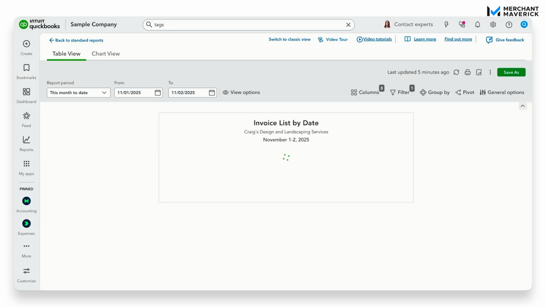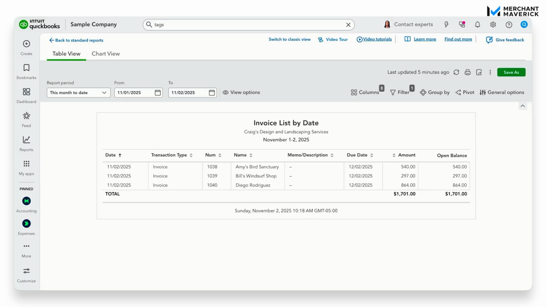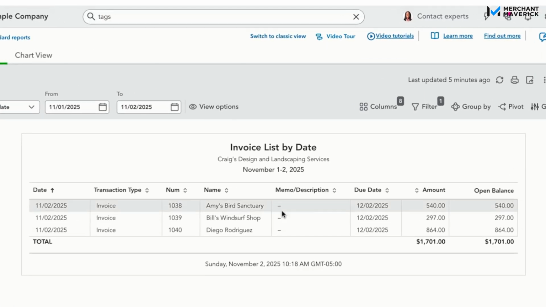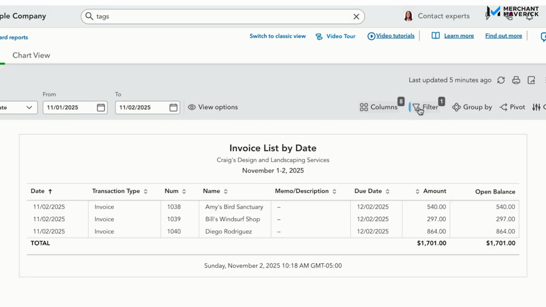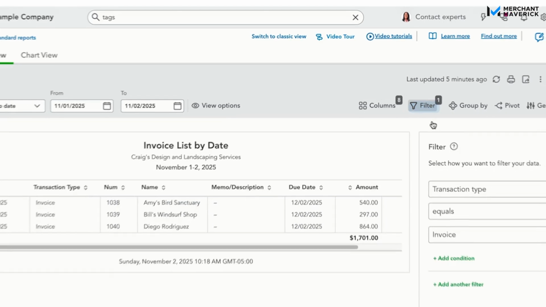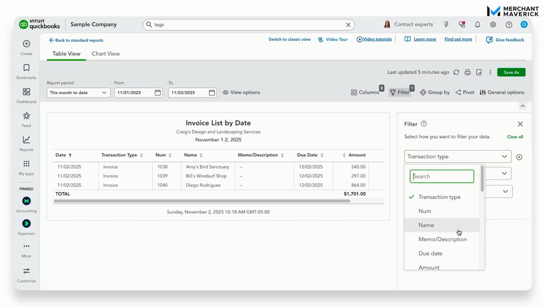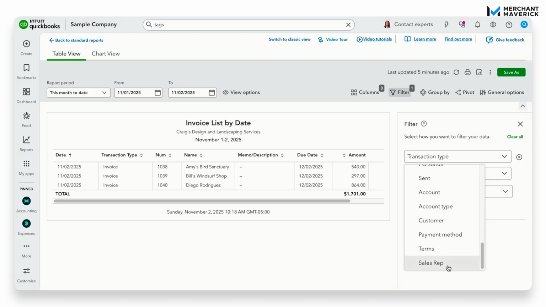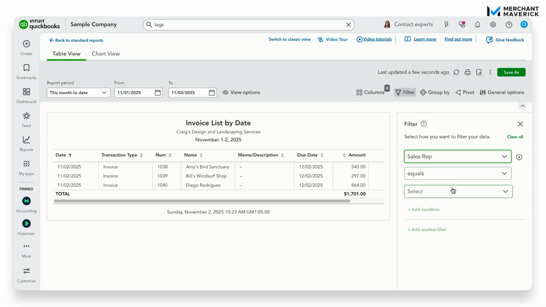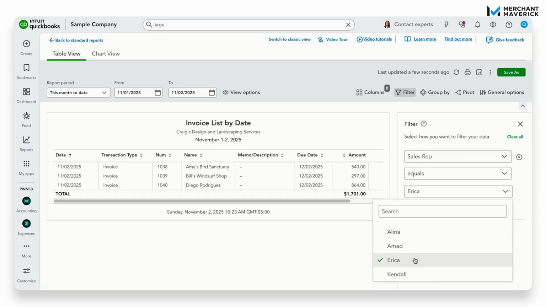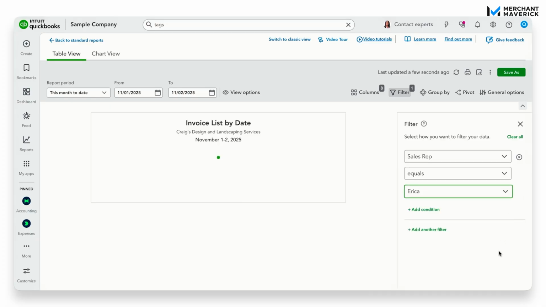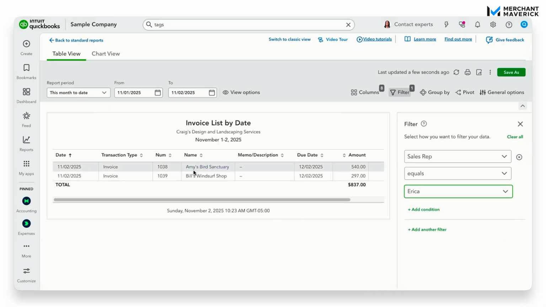So I went off screen and I added a few more transactions using the drop down just so I could really show off how this feature works. As you can see, there's 3 transactions that I created. We're going to go up here and click filter, and scroll all the way down to sales rep. So sales rep equals, and let's say Erica. We're going to click on that. And these 2 invoices, the sales rep is listed as Erica.